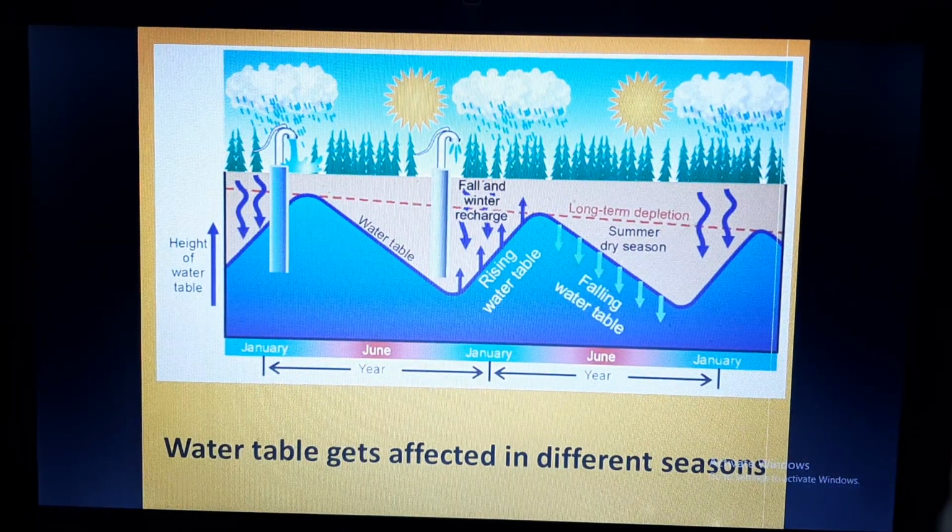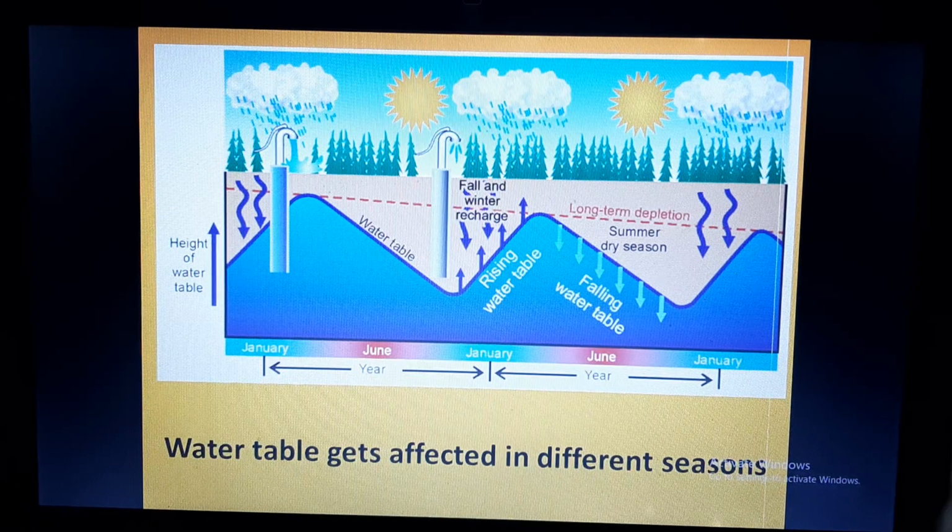Now the water table, as we have discussed earlier, is not the same everywhere. It varies from place to place. In a similar way, the water table gets affected in different seasons. In the season where rainfall is there, the water table will be up, and if there is no rain or during the harsh summers, it will deplete.